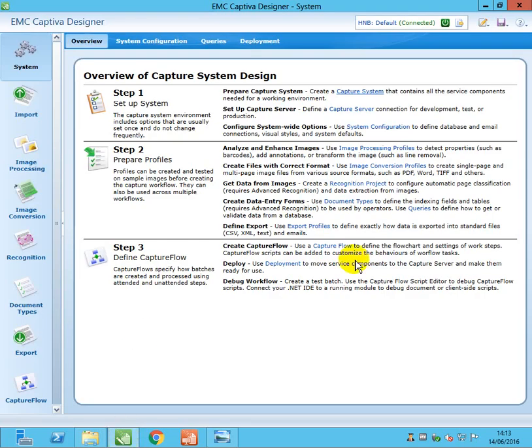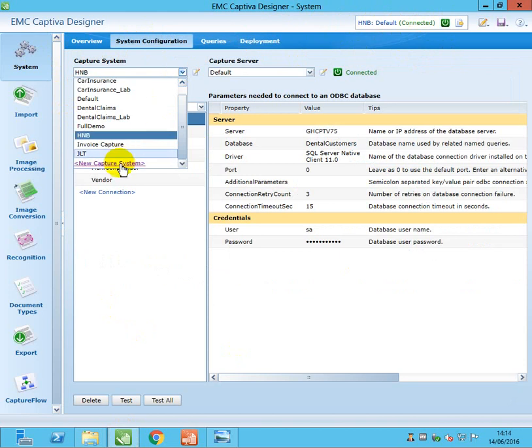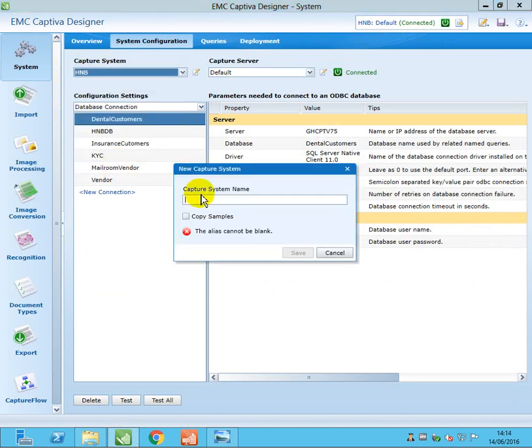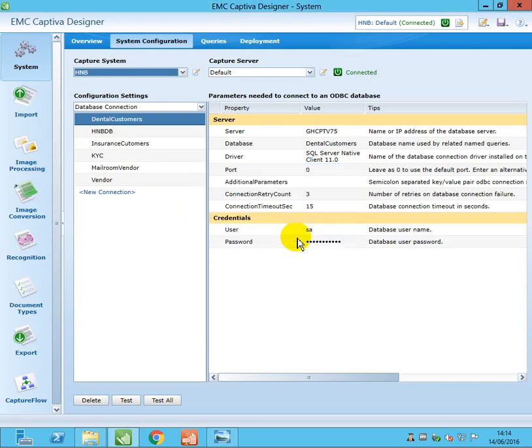Once you log in, you can see this screen. Usually you need to connect to your server here. Before I start, I'll do a couple of things. I'm first going to configure my system, my project system. In the drop-down, you select a new capture system. I'm going to select PNB as my capture system name, and I don't want to copy any samples to my process. So I select it, deselect this, and click on save. It will create the capture system.